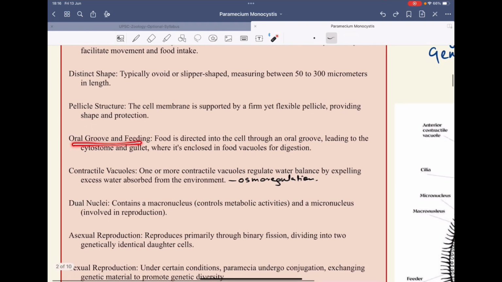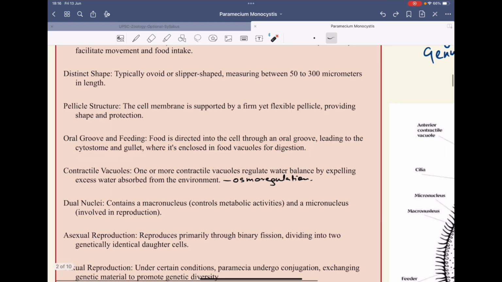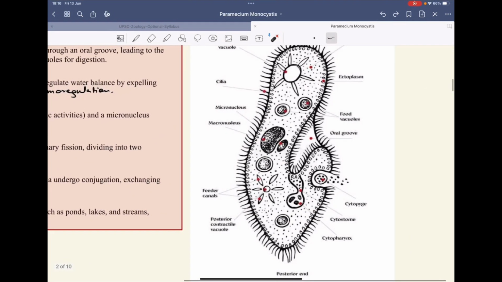The oral groove and feeding: it happens through a small groove. It leads to the cytostome and into the gullet. So you see at this position there is the oral groove, then the cytostome, the mouth-like structure, and the cytopharynx, the pharynx-like structure, which ends in the food vacuole. The food comes inside the body from this oral groove only. You also observe that the outer portion of the cytoplasm is ectoplasm, and inside we have endoplasm.